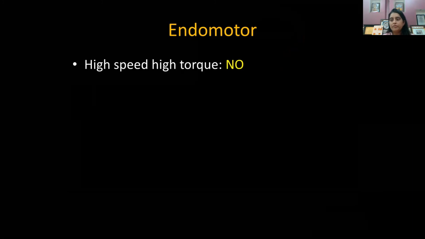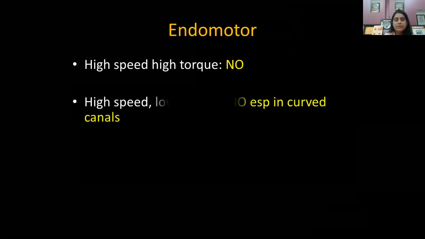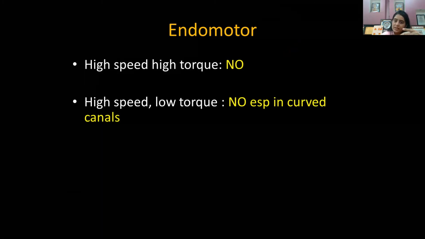So let's come to the final slide. When we choose endomotors, first thing, high speed and high torque, a big no. Do not buy endomotors where you don't have a choice of low speed and low torque adjustment. Why? Because the file is moving at a high speed, you are applying more rotational force, the file may fracture. Second, high speed and low torque. High speed and low torque means the file is really moving at a higher speed, but rotational force is less.